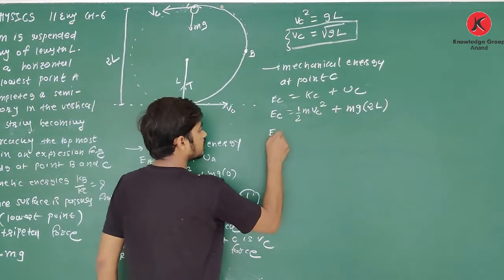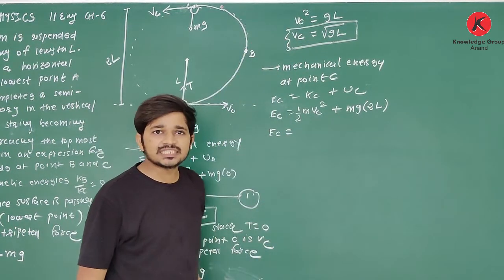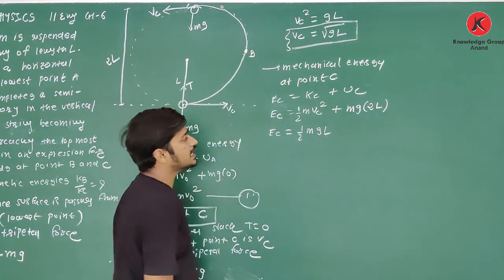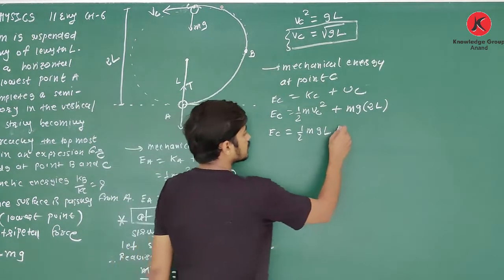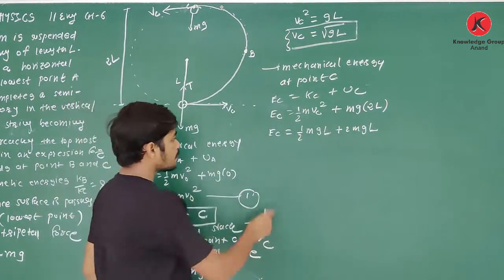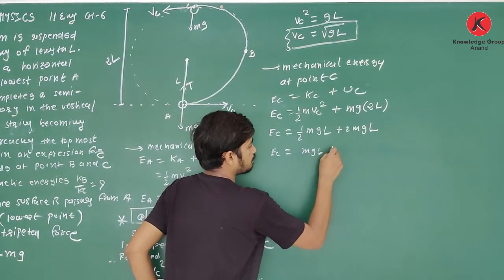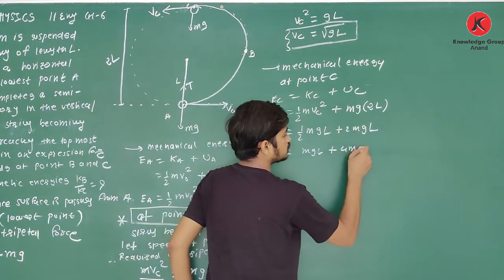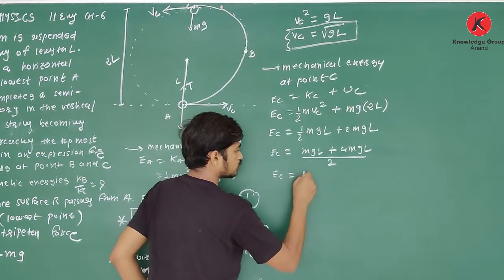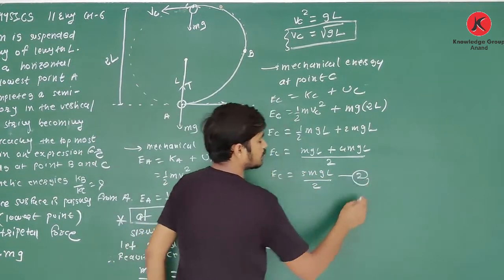So EC is equal to half m Vc square plus mg into 2L. Here Vc square is equal to gL, so Vc square is replaced by gL: half m gL plus 2 mgL. Now if I simplify this, EC is equal to mgL plus 4 mgL divided by 2. So EC is equal to 5 mgL divided by 2. It is equation number 2.